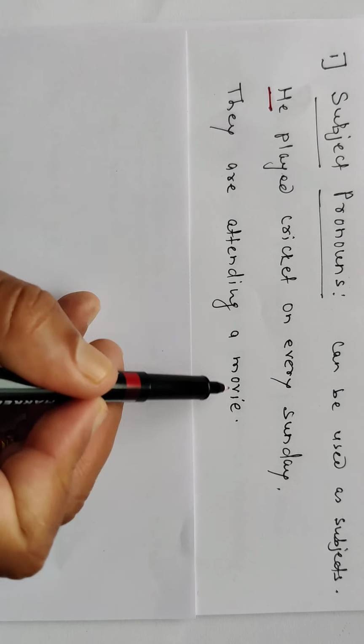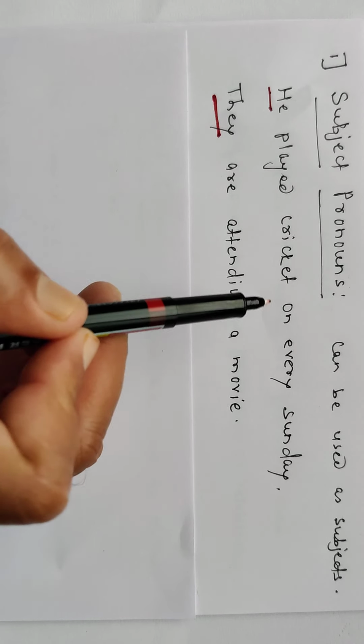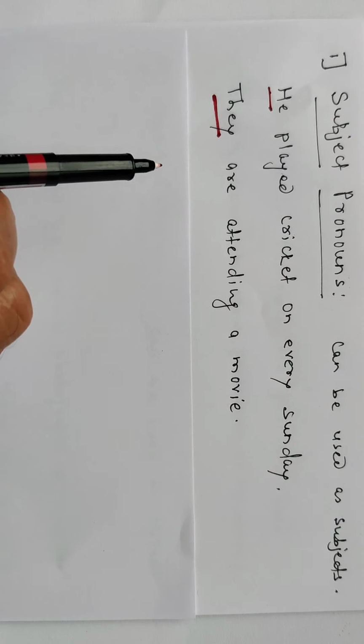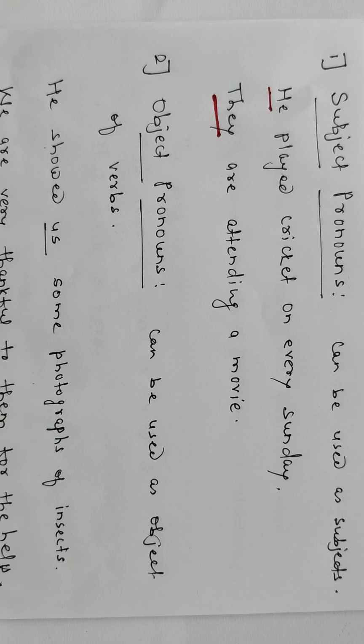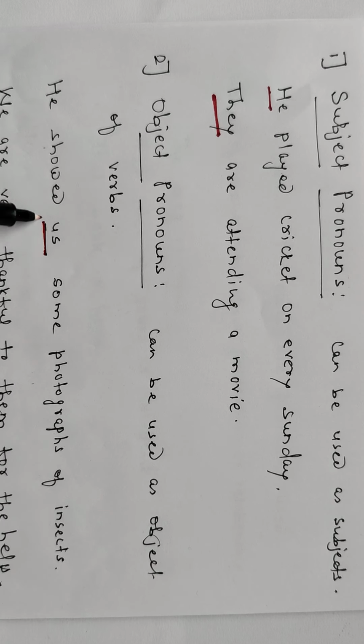They are attending a movie. They. So I, we, you, he, she, it, and they are called subject pronouns. Secondly, object pronouns can be used as the object of verbs in a sentence. For example, look here: he showed us some photographs of insects. Here, us. We are very thankful to them for the help.